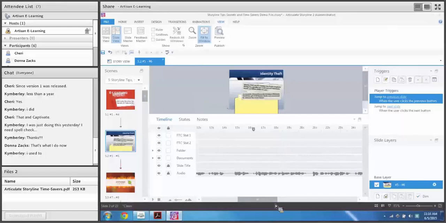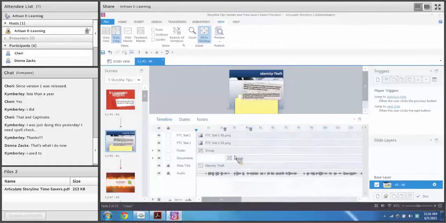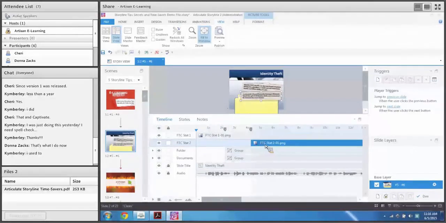So you can hit that C key while you're playing it to add those cue points. And now I have a visual indicator on my timeline where I can go, okay, this needs to go down to here to cue point 1. Move that there. This one goes to cue point 1 as well. This one goes to cue point 2. And this one goes down to cue point 3.